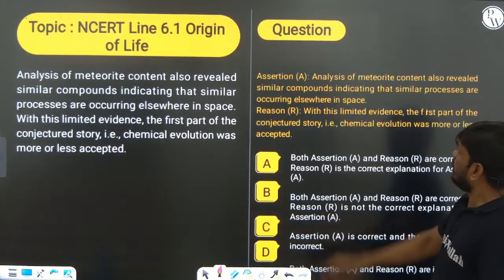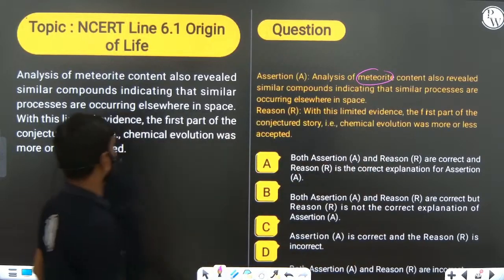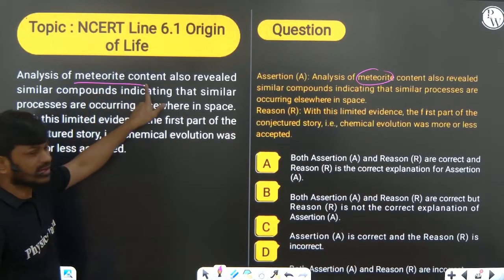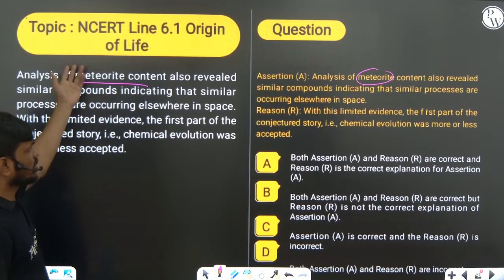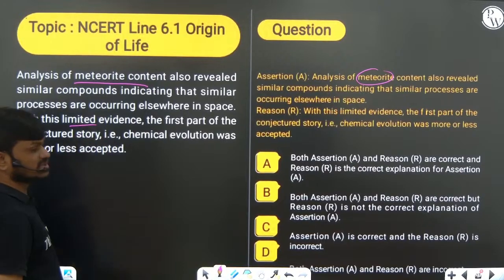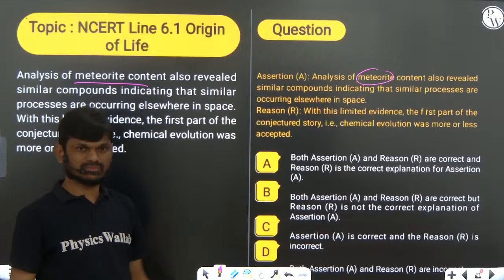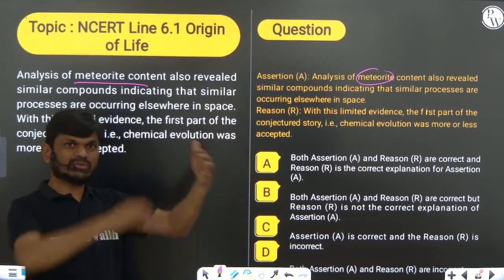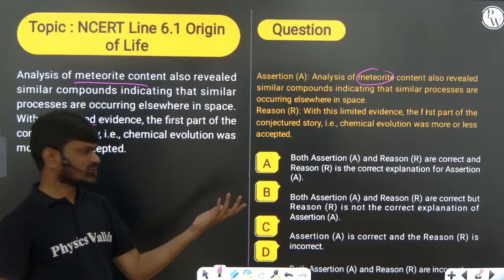Okay, now you can see analysis of meteorites. Analysis of meteorite contents also revealed similar compounds, right? So that indicates that the same kind of processes are taking place somewhere else in the universe or space.